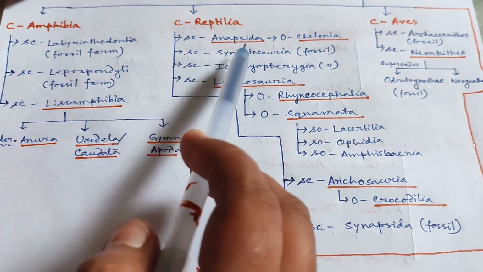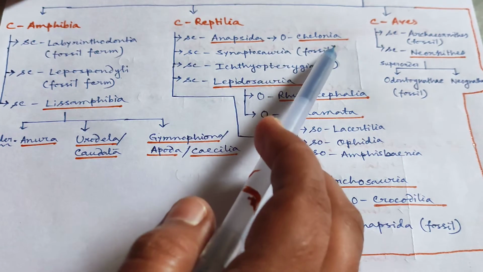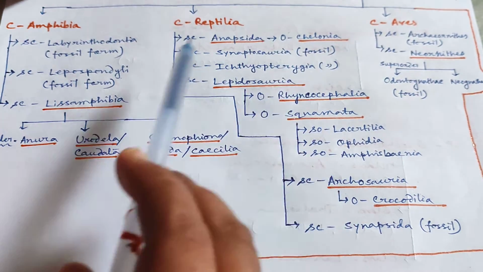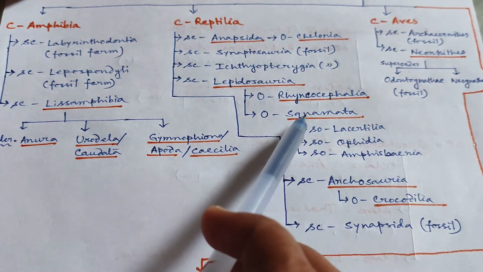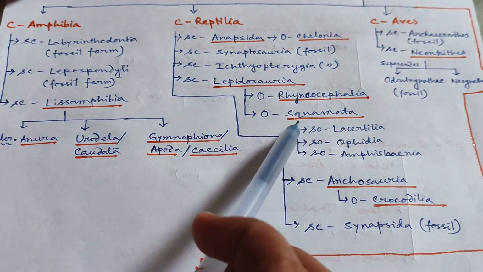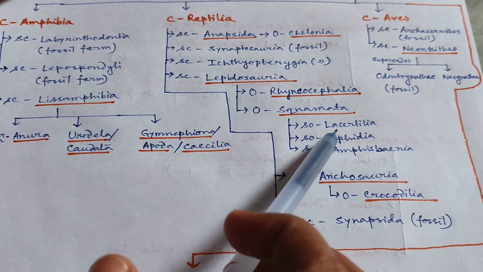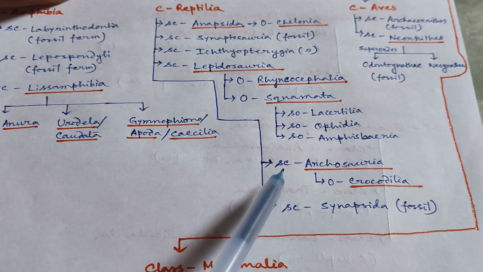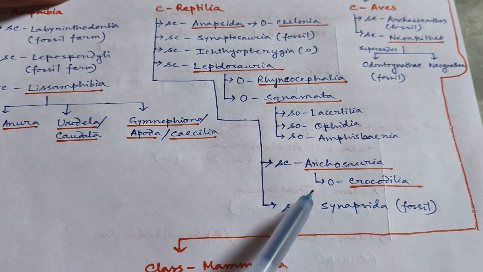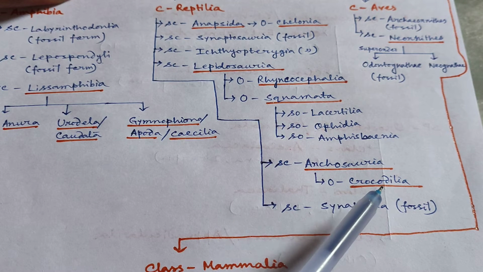Subclass Anapsida consists of order Chelonia, which is a living order. Then subclass Lepidosauria consists of two orders, Rhynchocephalia and Squamata. Squamata has again three suborders, Lacertilia, Ophidia and Amphisbaenia. Whereas subclass Archosauria consists of order Crocodilia.